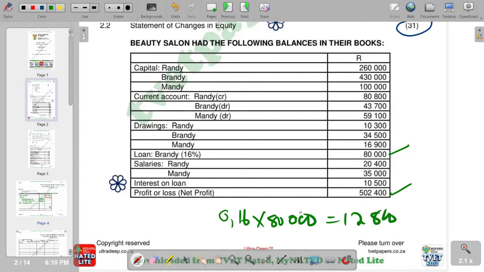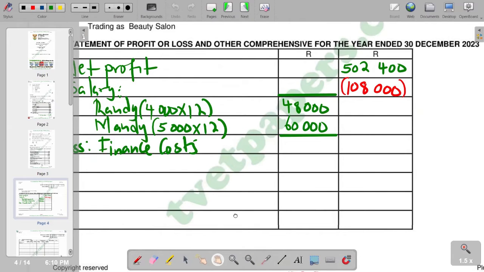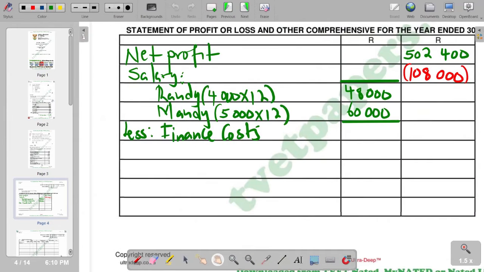So we can summarize that in brackets, whereby we say interest on loan, then in brackets 16%, and then we multiply by 80,000.